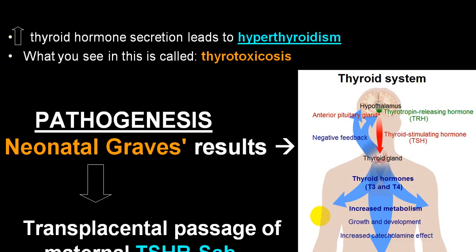As far as pathogenesis is concerned, it is very simple. In neonatal Graves disease, it is because of the transplacental passage of TSH receptor stimulating antibodies. So when they pass through the placenta, it will have an effect on the neonate or fetus, and it will produce neonatal Graves, or what we call neonatal thyrotoxicosis, which may be temporary. By and large, it is temporary.